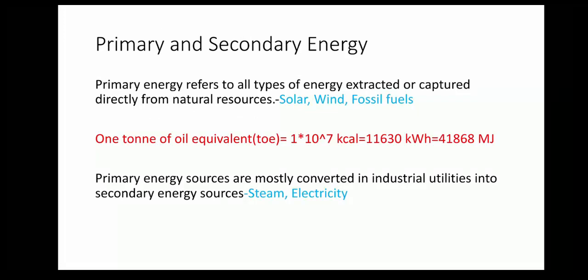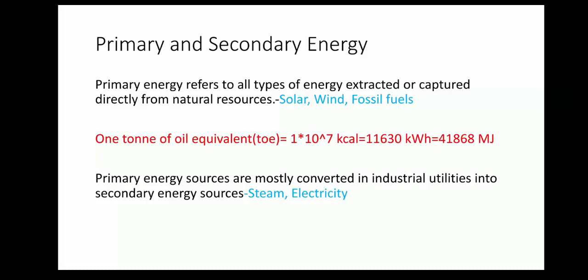Primary and secondary energy. Primary energy refers to all types of energy extracted or captured directly from natural sources. Primary energy can be further divided into two distinctive groups. Those are renewable and non-renewable. Under renewable: solar, wind, geothermal, tidal, biomass, hydel, etc. And non-renewable: fossil fuels, crude oil and its products, coal, natural gas, nuclear, etc.